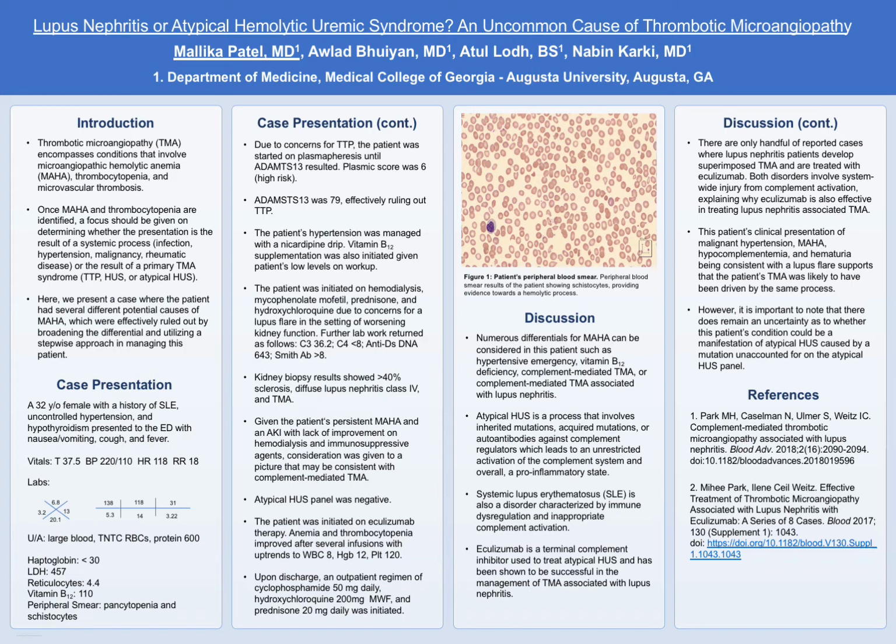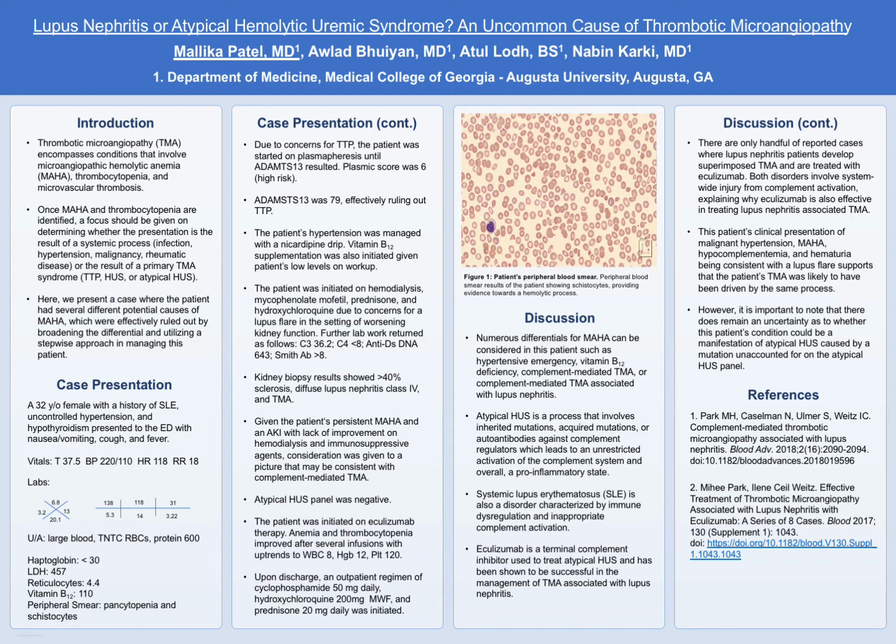Here we present a case where the patient had several different potential causes of microangiopathic hemolytic anemia, which were effectively ruled out by keeping a broad differential and utilizing a stepwise approach in managing this patient. We present a 32-year-old female with a history of lupus, uncontrolled hypertension, and hypothyroidism who presented to the ED with complaints of nausea, vomiting, cough, and fever.